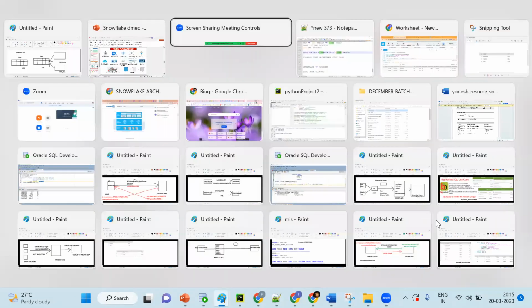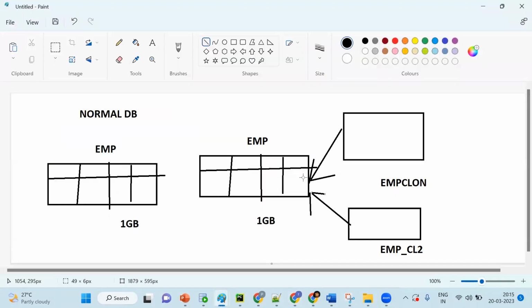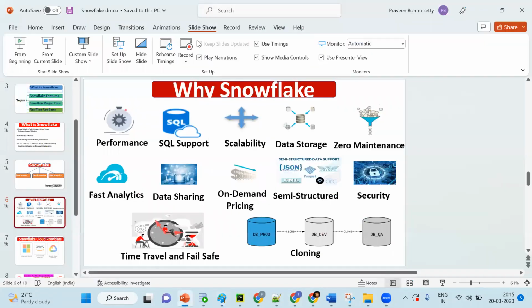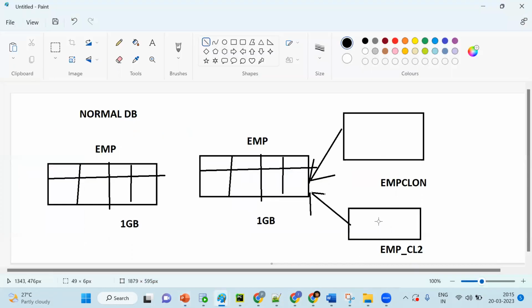So that's why you see what happened. Only metadata information is getting copied, but data will be pointing to this. This table is pointing to this. If we do any operations in the EMP table, that will not reflect in the clone table, because both are independent objects. Once we do any update, it won't reflect here. Once created, it will be an independent object.